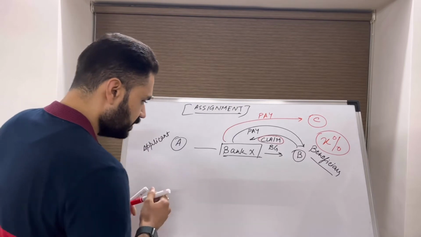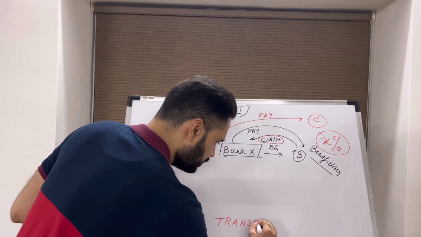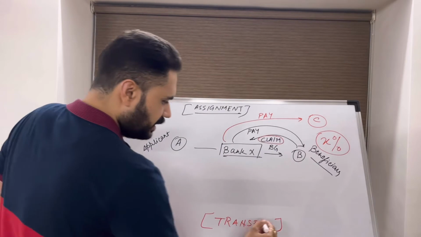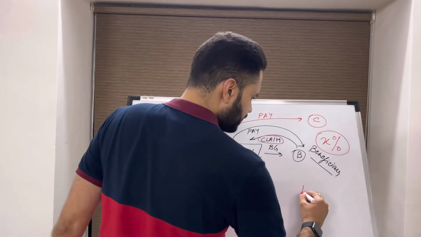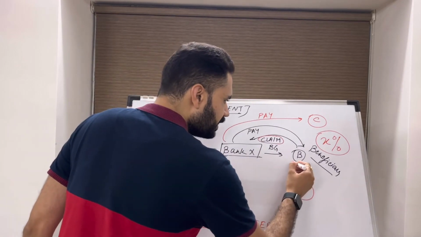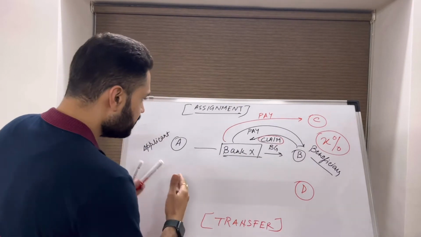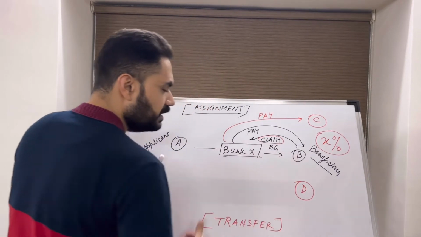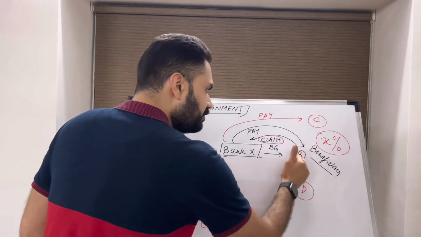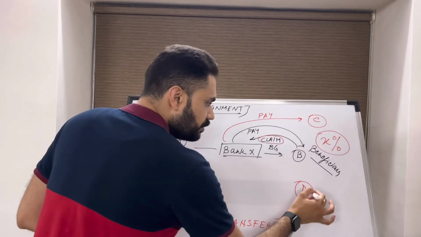Next is transfer. In case of transfer, what happens? Suppose company D is there. D completely replaces B, which means the contract which was earlier there between A and B has been taken over by D, or company B has been completely taken over by D. So now D is the new entity.